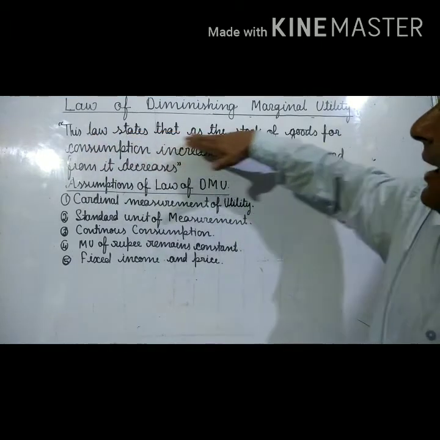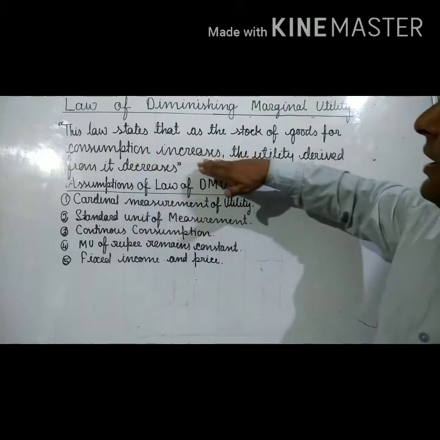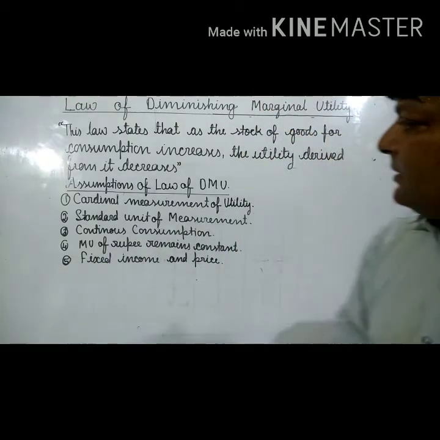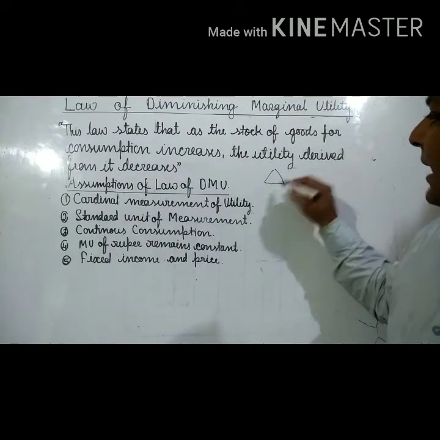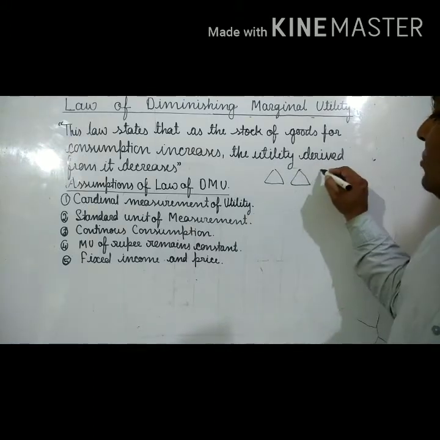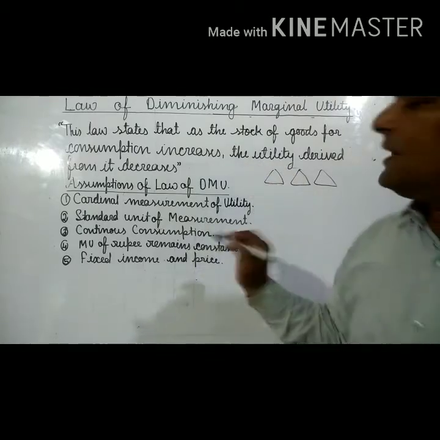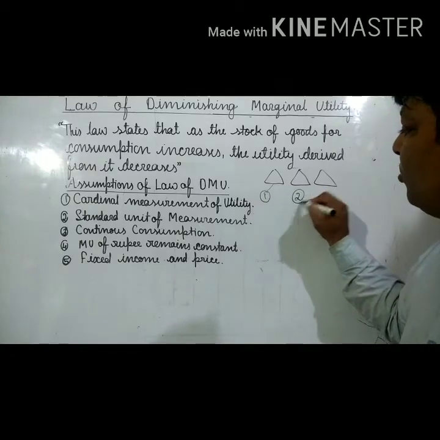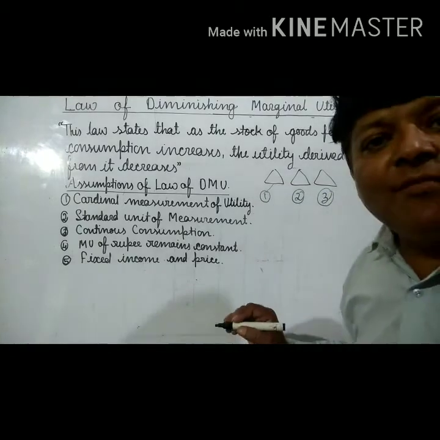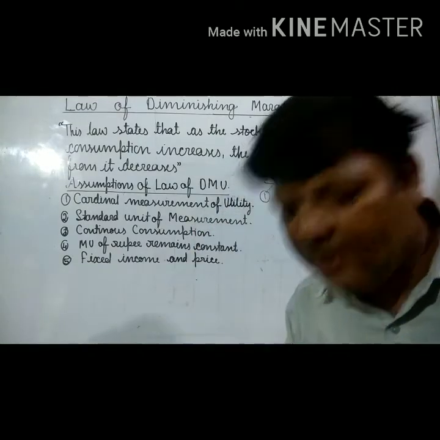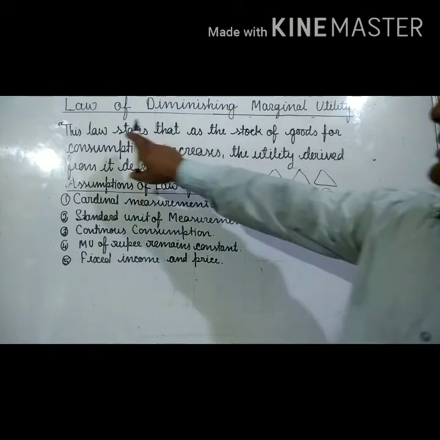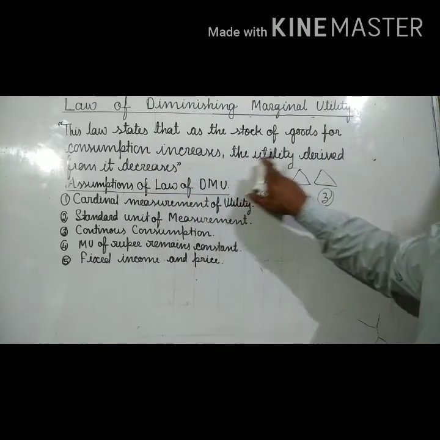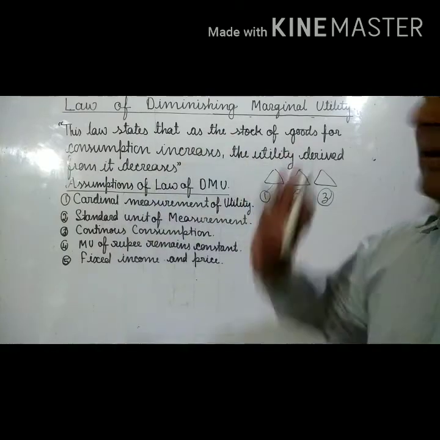This law states that as the stock of goods for consumption increases, suppose you have one samosa and now you are using one more samosa, the moment we use more and more units of the commodity, the utility derived from every additional unit of the commodity decreases.